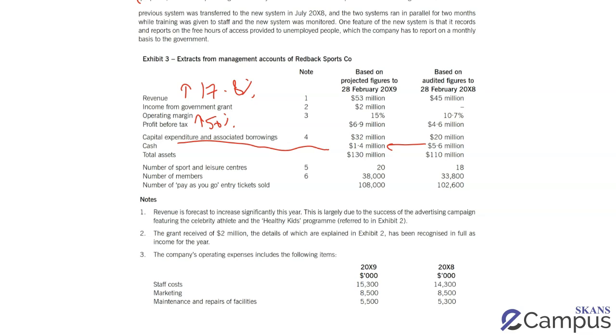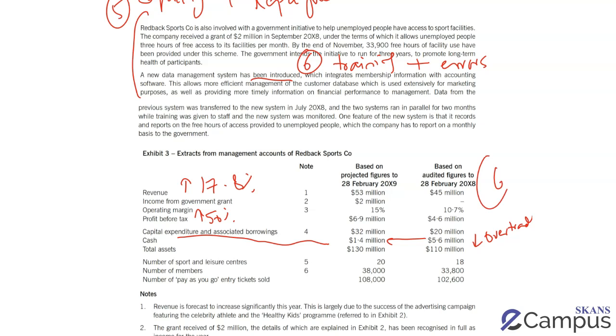If you look over here, my cash has gone down from 5.6 to 1.4 million, and all of this combined, I am slightly worried about overtrading and therefore cash flow issues or cash management issues in the future. So when your sales are going up, your PBT is going up, but you're not getting the money, possibly overtrading, and you're going to be facing liquidity problems in the future. So when I talk about all of this, again, this is point number 6. This is primarily from the business's perspective.